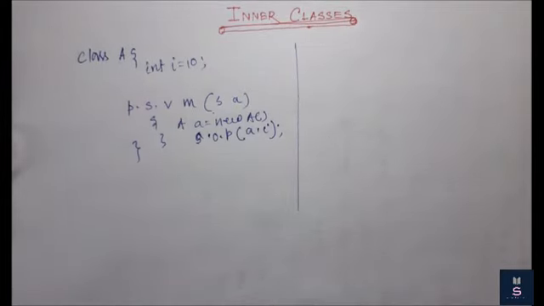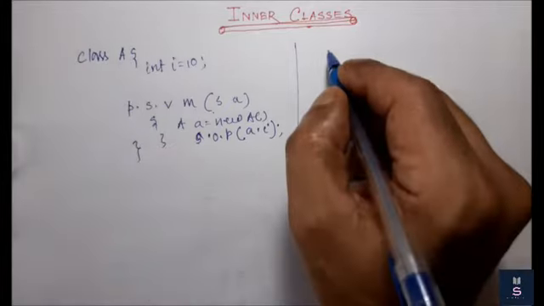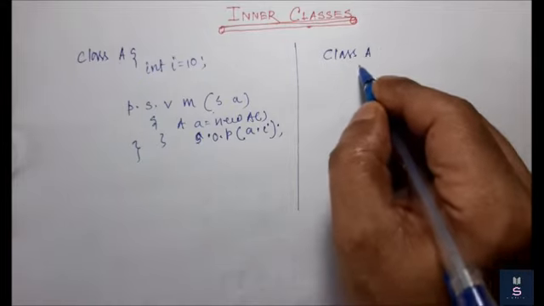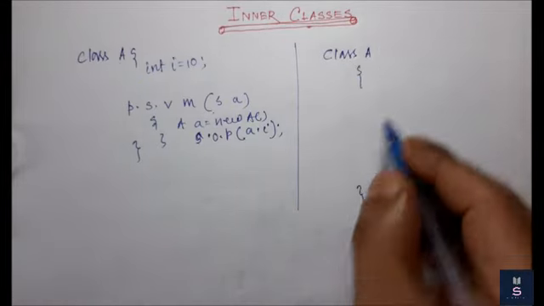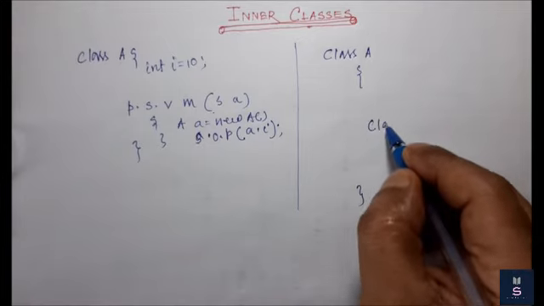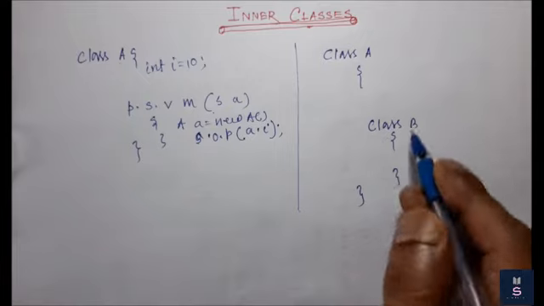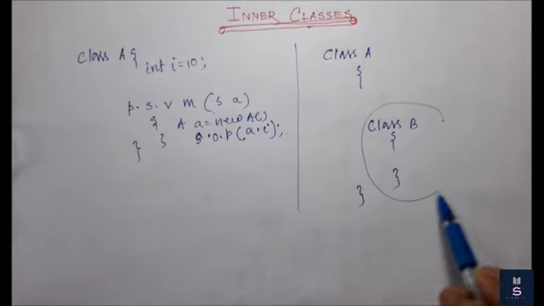inner classes. From the name we can say that a class defined within a class is called an inner class. So what does it actually mean? If I declare, for example, class A, this is my class body, and within it I have declared another class, for example class B, then that class is called an inner class.